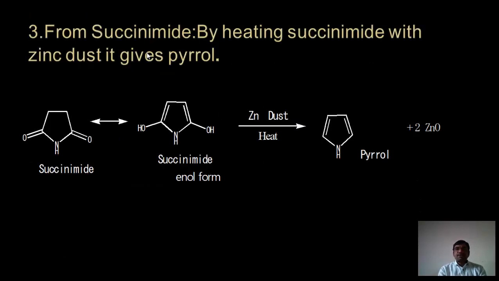The third reaction for synthesis of pyrrole is from succinimide. By heating succinimide with zinc dust, it will give pyrrole. It is also a very simple reaction. Succinimide is in the keto form.